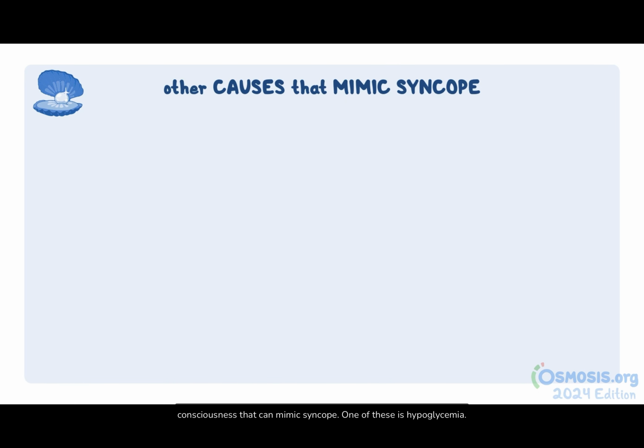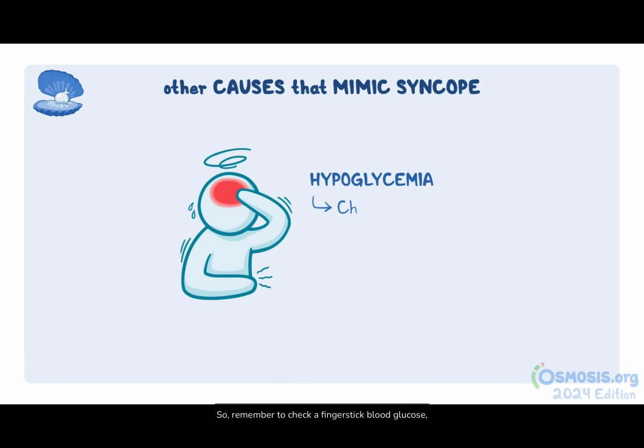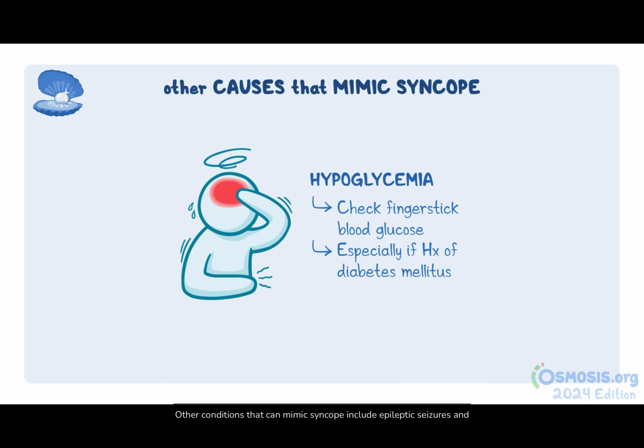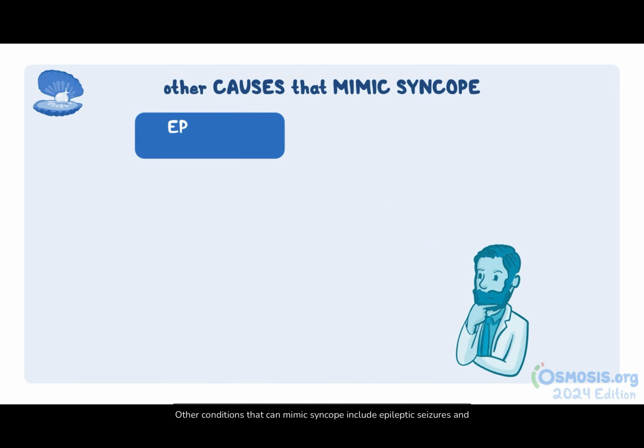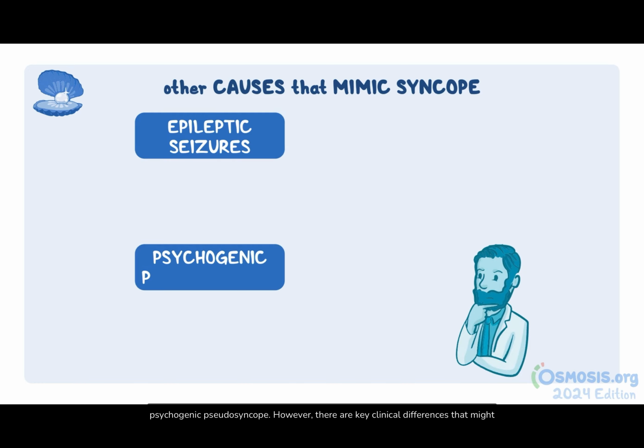Now, here's a clinical pearl to keep in mind. There are other causes of transient loss of consciousness that can mimic syncope. One of these is hypoglycemia. So remember to check a fingerstick blood glucose, especially if there's a history of diabetes mellitus. Other conditions that can mimic syncope include epileptic seizures and psychogenic pseudosyncope. However, there are key clinical differences that might give you a clue on how to differentiate them.